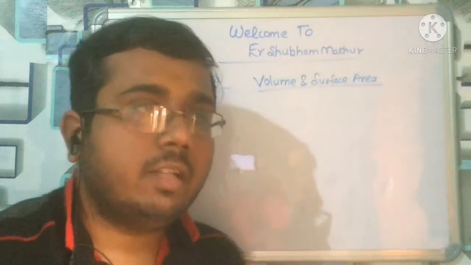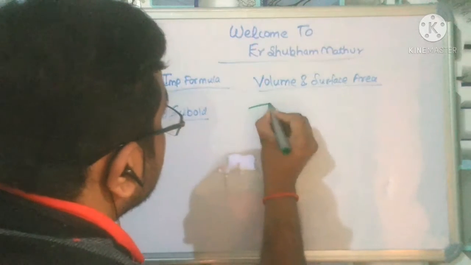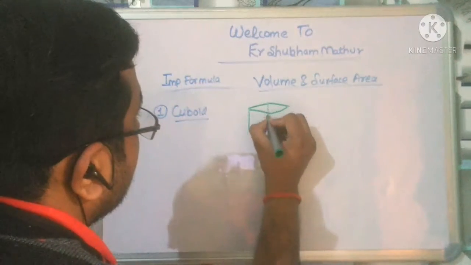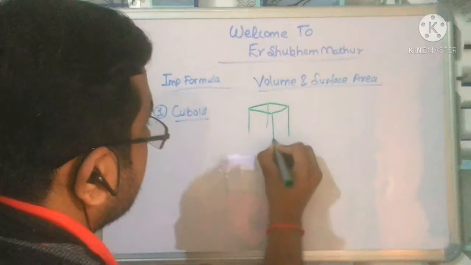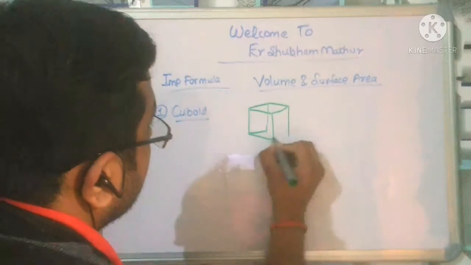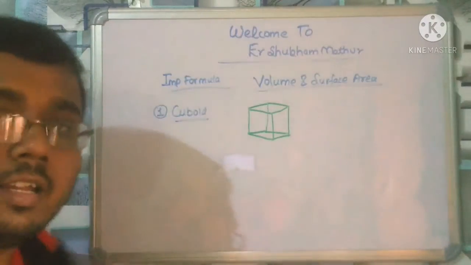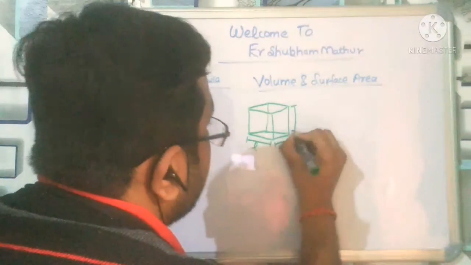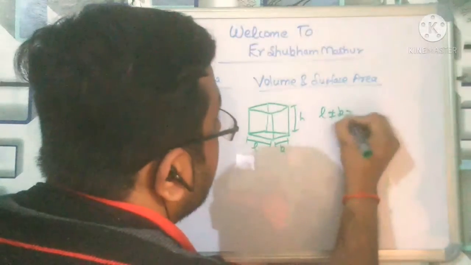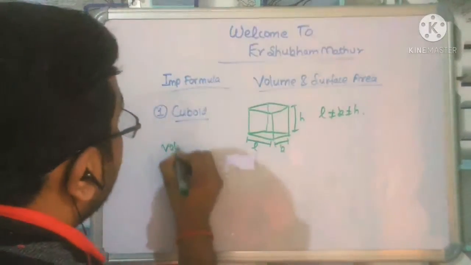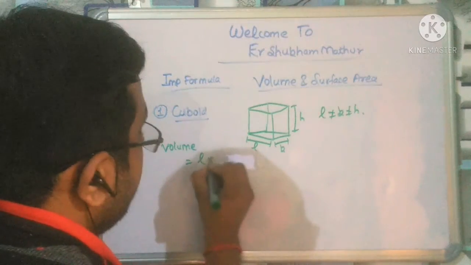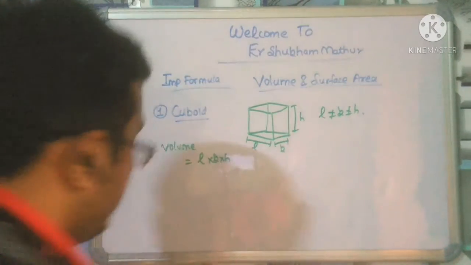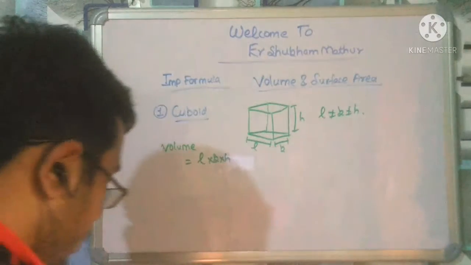It is like this. This is a cuboid. It has length L, breadth B, and height H. So L is not equal to B is not equal to H. What will the volume be? Volume equals L into B into H. Note this down: volume is L into B into H.